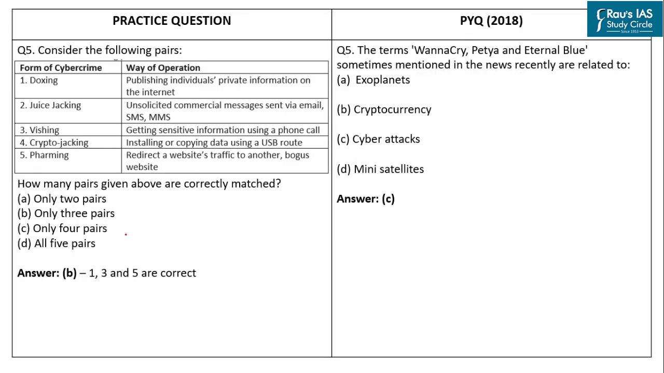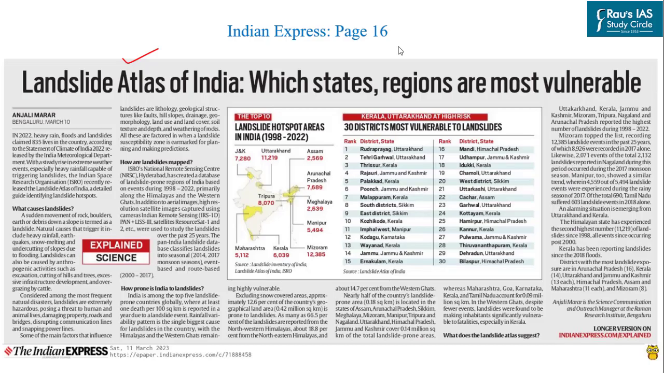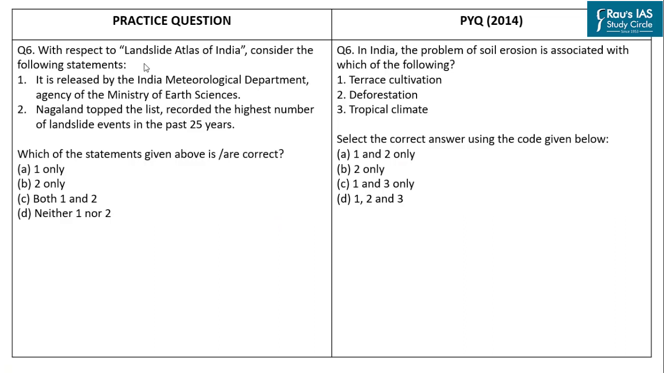So the correct answer to this practice question is option B, and the correct answer to our UPSC PYQ is option C. The final MCQ for today is based on this article which appeared on page number 16 of the Indian Express. The article is about the Landslide Atlas of India. This article is important under various developments or initiatives related to the mitigation of environmental hazards or disasters like land subsidence, landslides or soil erosion. In the year 2014, we found a question on soil erosion.